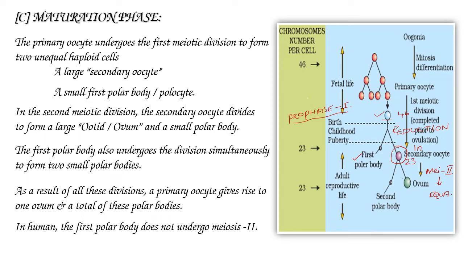When this secondary oocyte undergoes meiosis 2 division, simultaneously the first polar body undergoes mitotic division to form two polar bodies.